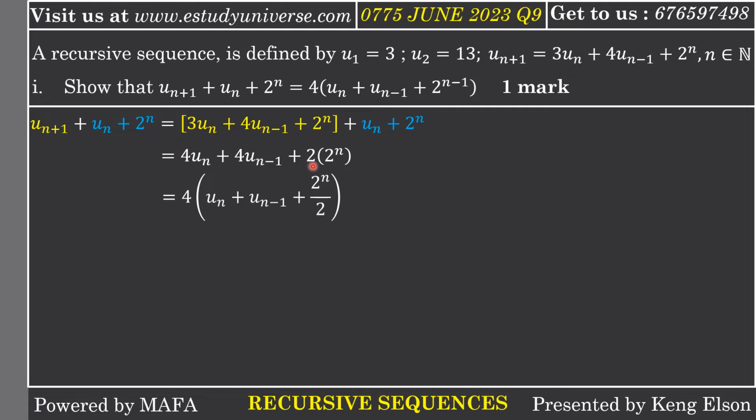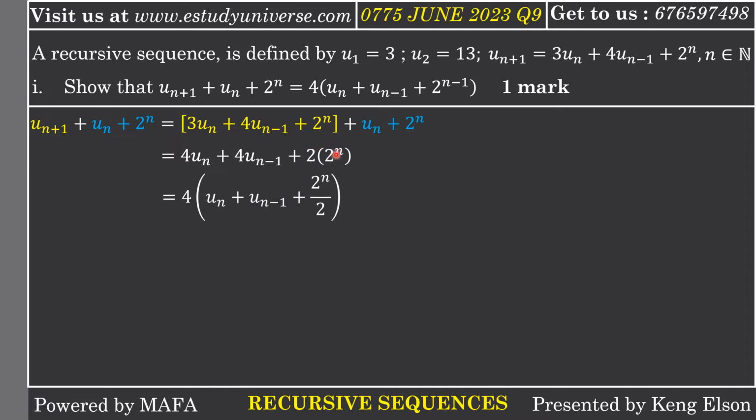If we continue the simplification by factorizing 4, factorizing 4 from 4u to the n just means that you need to take 4u to the n and divide by 4. You are going to be left with u to the n. So factorize 4 from here, we also take 4u to the n minus 1 divided by 4. You'll be left with u to the n minus 1.